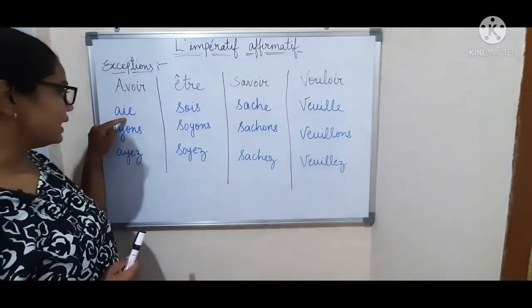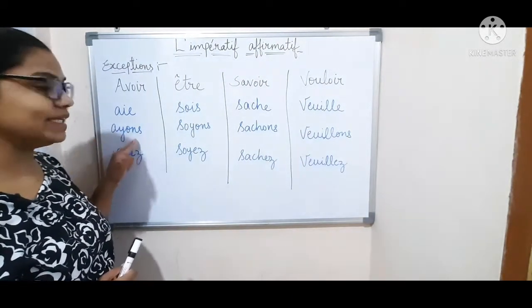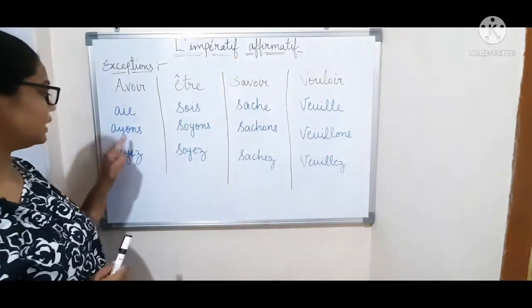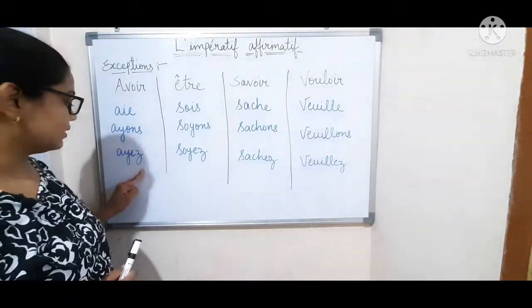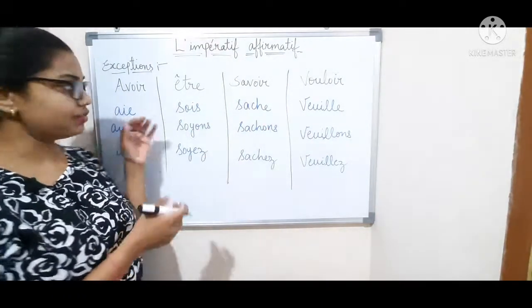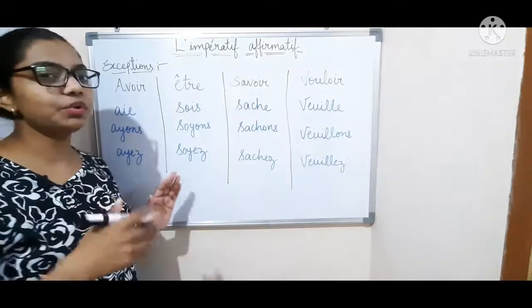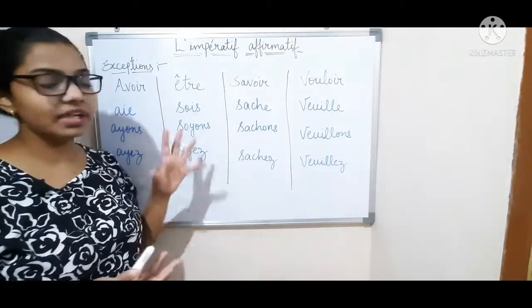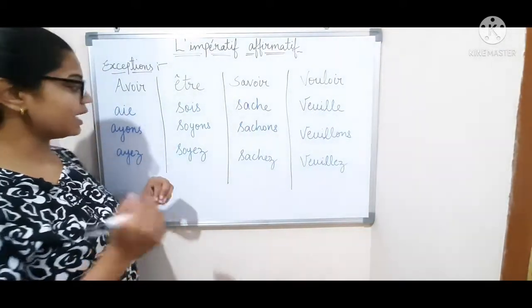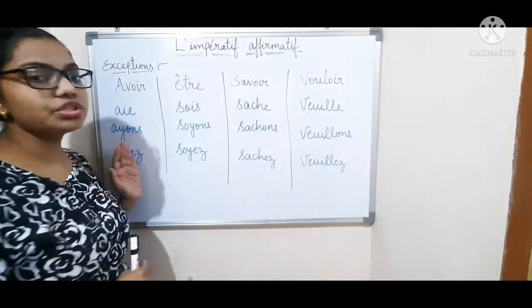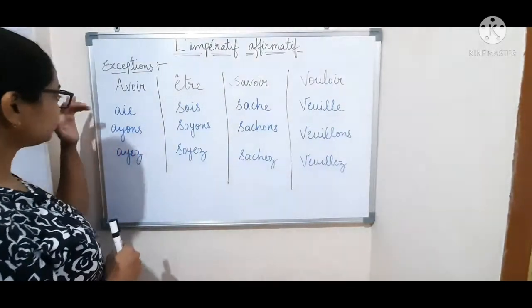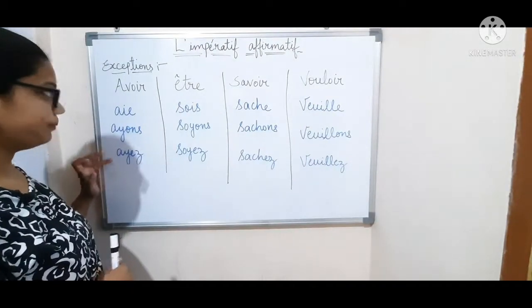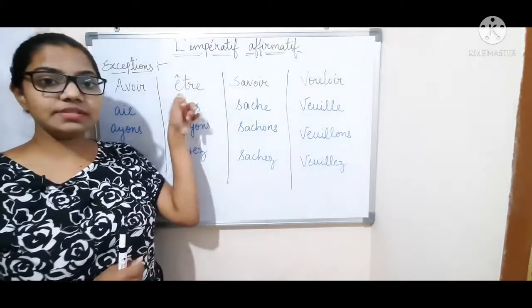So aie, ayons, ayez. I haven't written the subject pronoun because we don't use the subject pronoun in the imperative sentences. That's why I write only the conjugation. Aie, ayons, ayez.